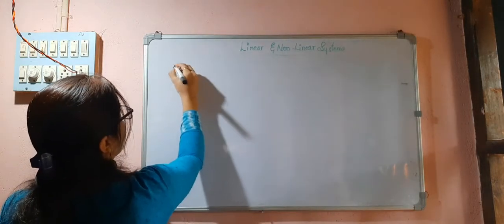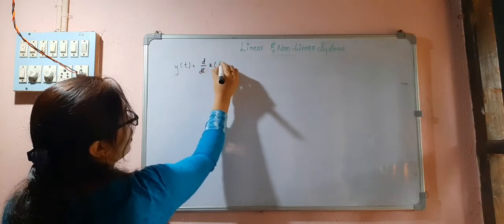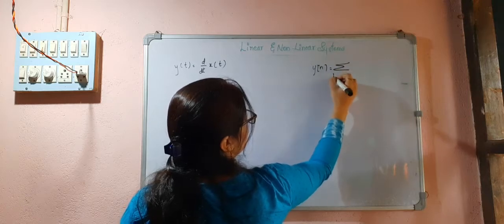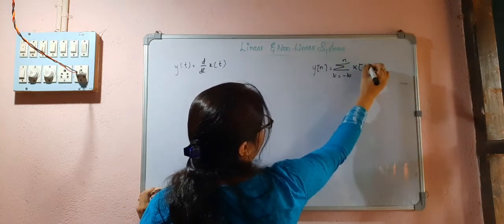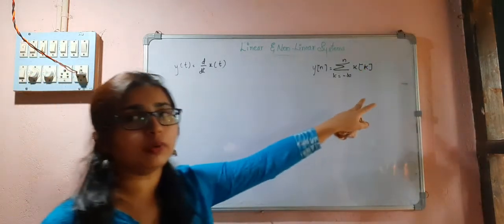So y of t is equal to d by dt x of t, and here I will consider y of n equal to the summation of k from minus infinity to n of x of k. So this is a differentiator, and this is an accumulator.